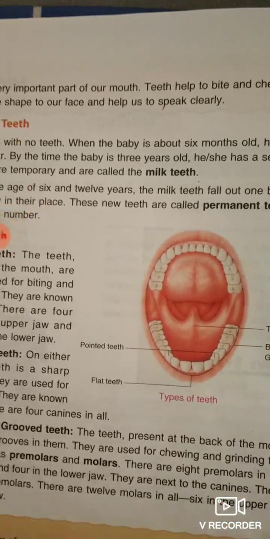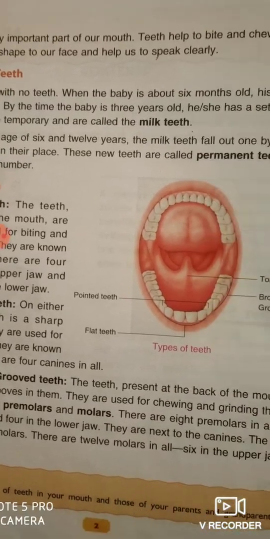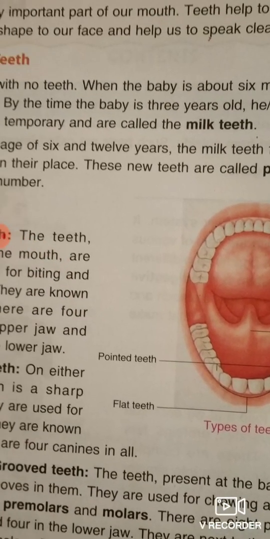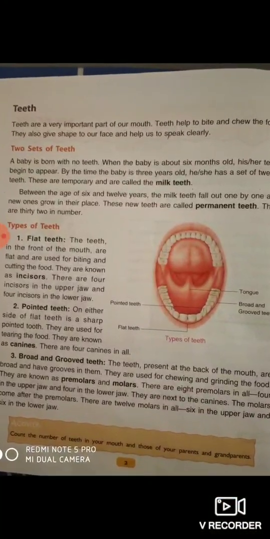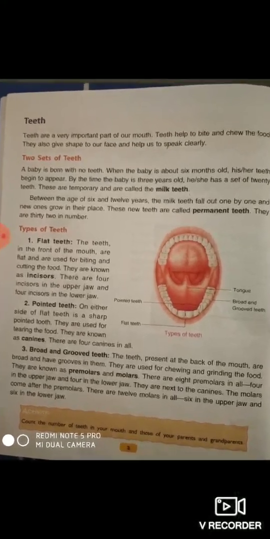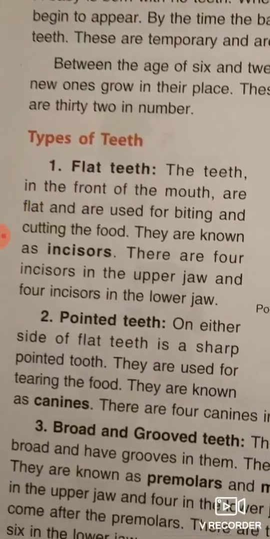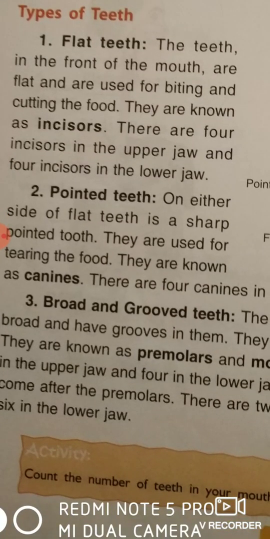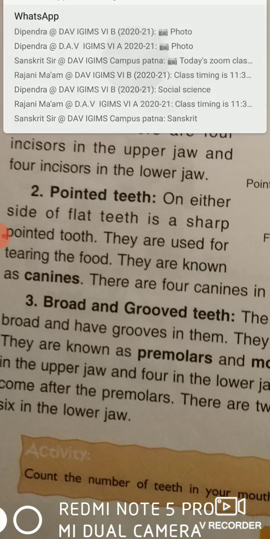Now come to the permanent teeth. Between the age of 6 and 12 years, the milk teeth fall down one by one, and new ones grow in their place. These new teeth are called permanent teeth, and they are 32 in number. How many permanent teeth are there? 32. Okay. Now come to the types of teeth. See, these are the types of teeth: flat teeth, pointed teeth, broad and grooved teeth. These are the three types of teeth.